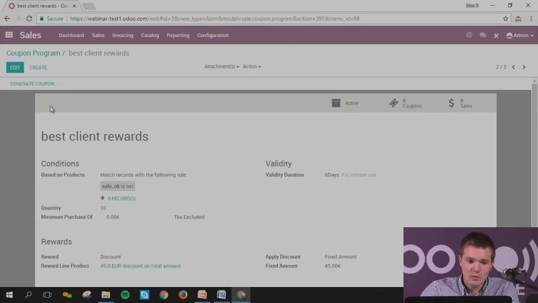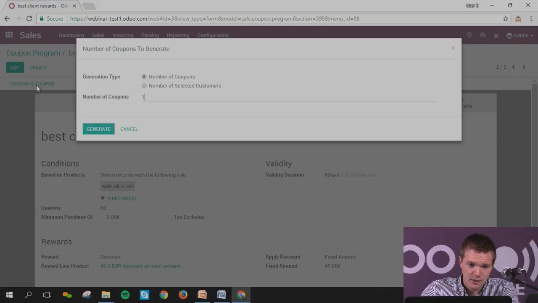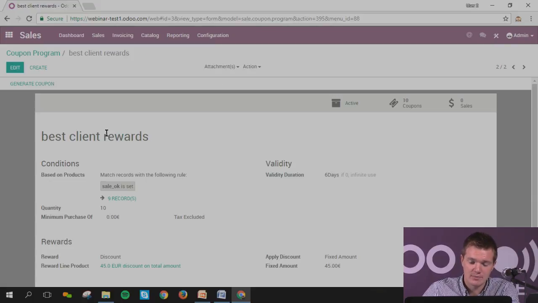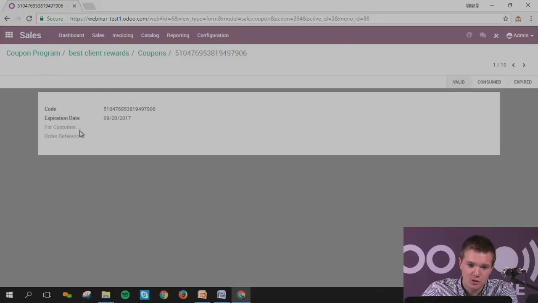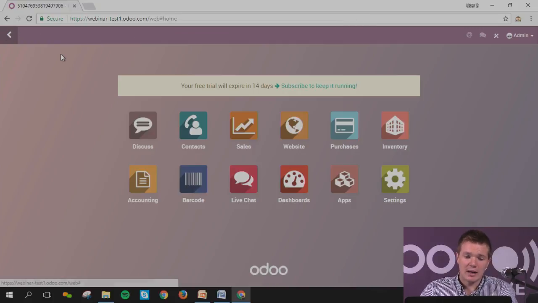As you can see now, I can generate the coupons, which means as soon as I click on generate, I choose the number of coupons, I want 10, and I can generate. Now I've got 10 specific coupons which have been created. You can also assign it to a specific customer, but what I want to do here is take this coupon code. Let's imagine you send it to your client with the mass mailing application, you put the specific client and the different coupons.